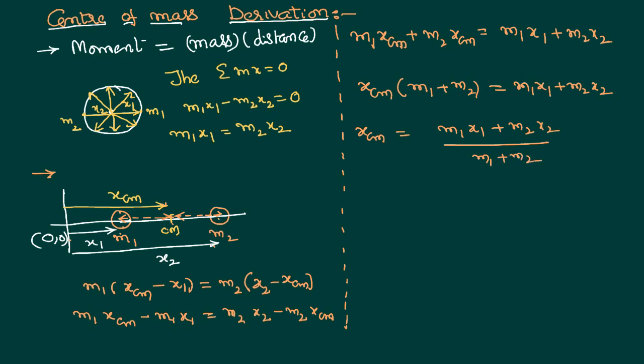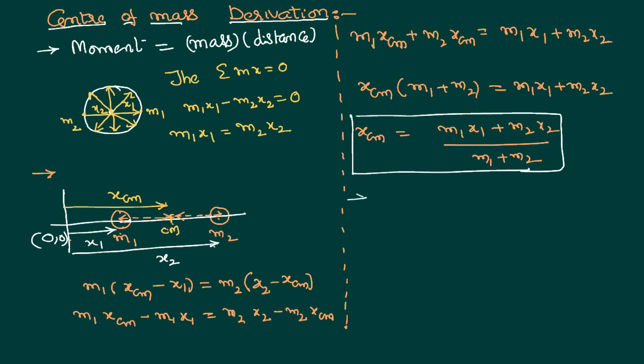This is how we can derive the formula for the center of mass of the system. This can be extended to as many particles as we have. Say for example, if there is a third particle, then our answer will be m1 x1 plus m2 x2 plus m3 x3 divided by m1 plus m2 plus m3.